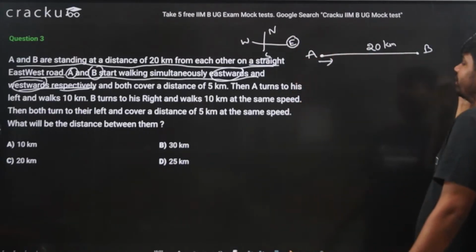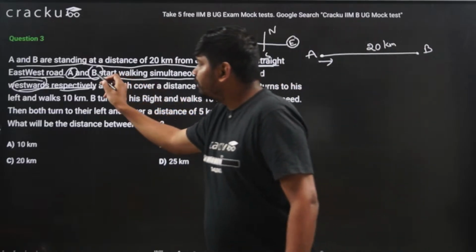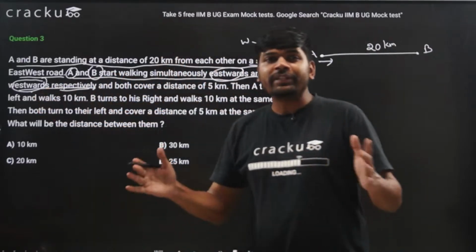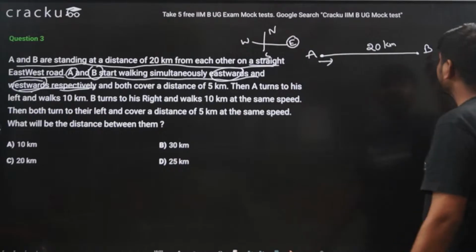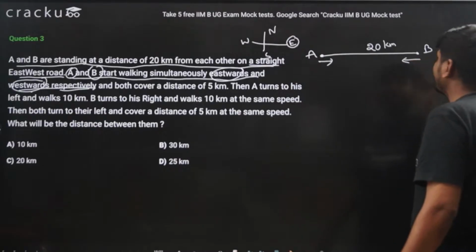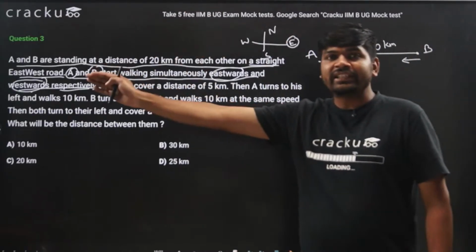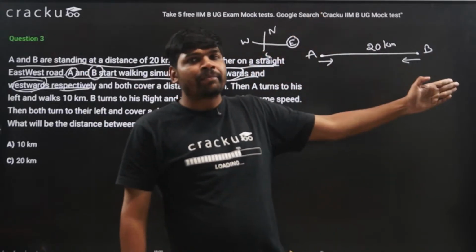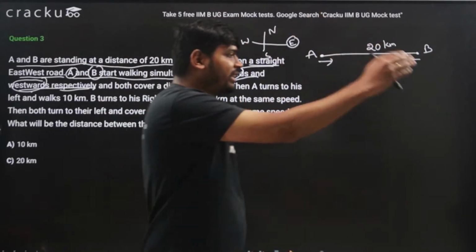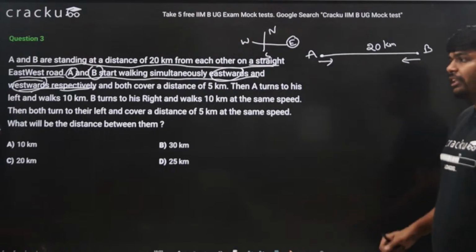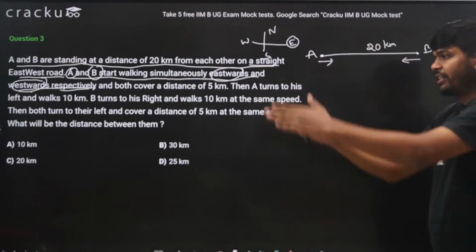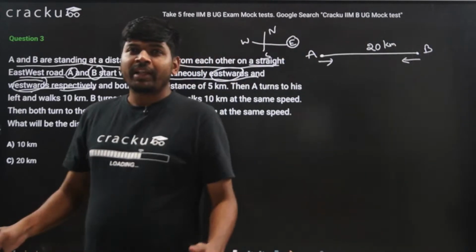East is on this side, and B is moving in the westward direction. B is moving in a westward direction. So B is here and he is moving towards west direction. West direction is this, east direction is this. So A is moving towards east and simultaneously B is moving towards west, that is this direction. I hope this is clear.